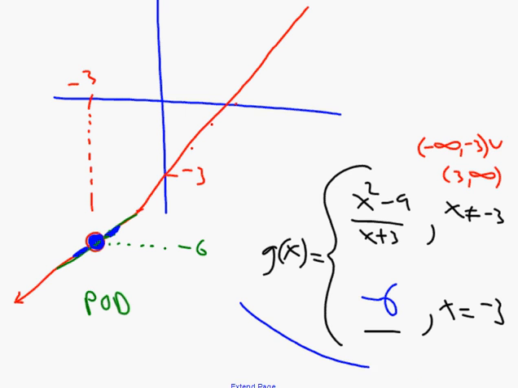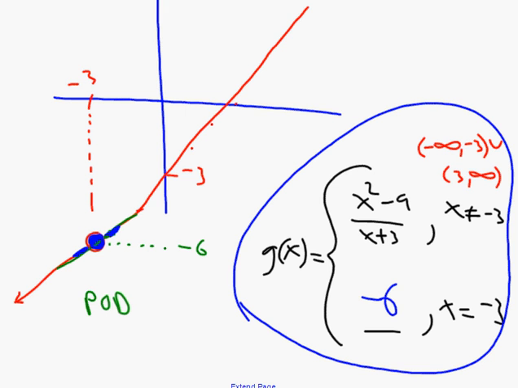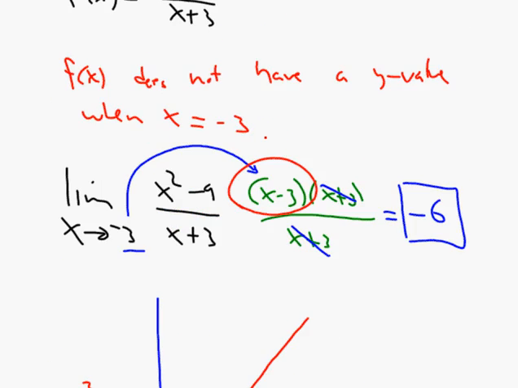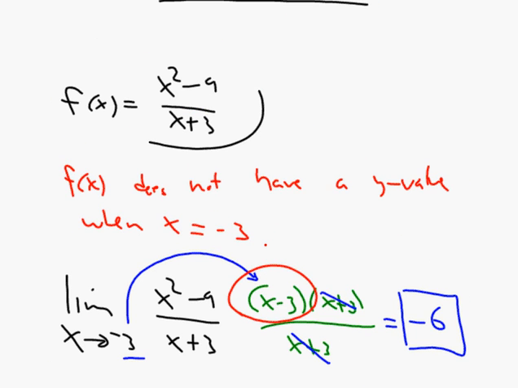This thing we have here, this thing I'm circling in blue now, is called an extended function or a piecewise function. You can use either language to describe that. And what's special about this function, it is continuous at x equals negative 3. Where the original function that we were given at the beginning of this story, this one, is not continuous when x equals negative 3. Okay? And that's sort of the goal here. Can we take functions and rewrite them and make them continuous at a particular value of x?